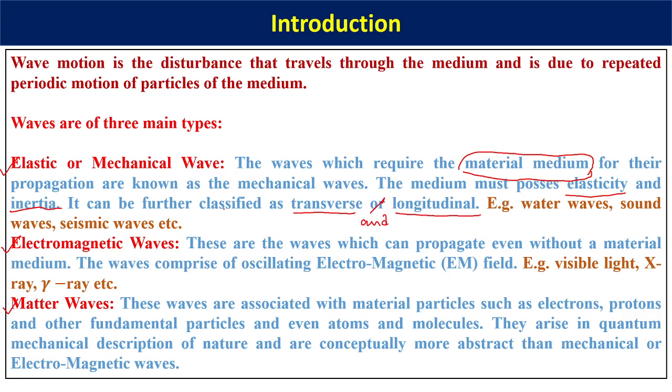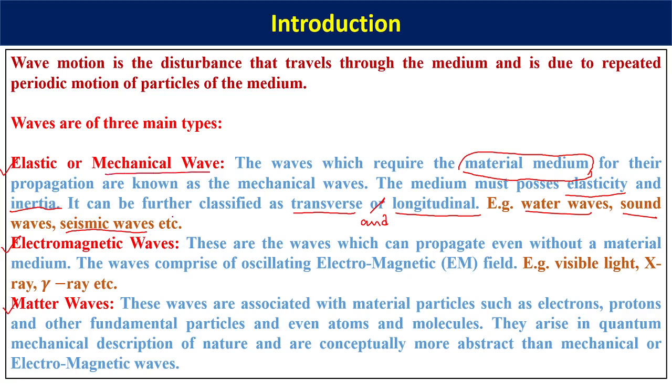By the way, this classification is based on the mode of propagation. Means if I ask how exactly the mechanical wave is propagating in a particular medium. So the mode of propagation can be either as a transverse or longitudinal. All right. So for example, water waves, you have got sound waves, the seismic waves. Seismic waves means the wave that we get whenever there is an earthquake. So these are the type of waves which require a material medium to propagate, and those fall in the broader class of mechanical waves.